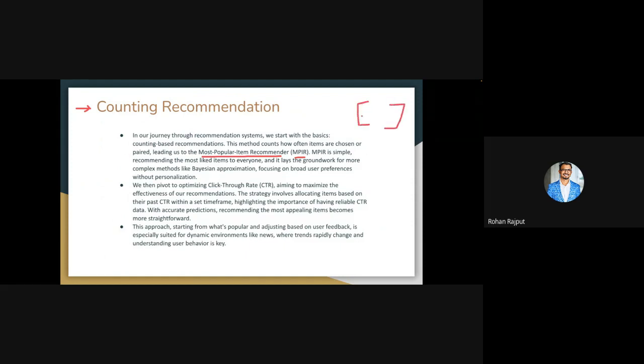So you have a certain content catalog where you have items I1 to IN, and you know how many times each item has been watched. This item has been watched 200 times and this item has been watched like 5,000 times. You know that this is a more popular recommendation. So you try to recommend this one to a large number of users, and you recommend low engaged items to a smaller number of users.